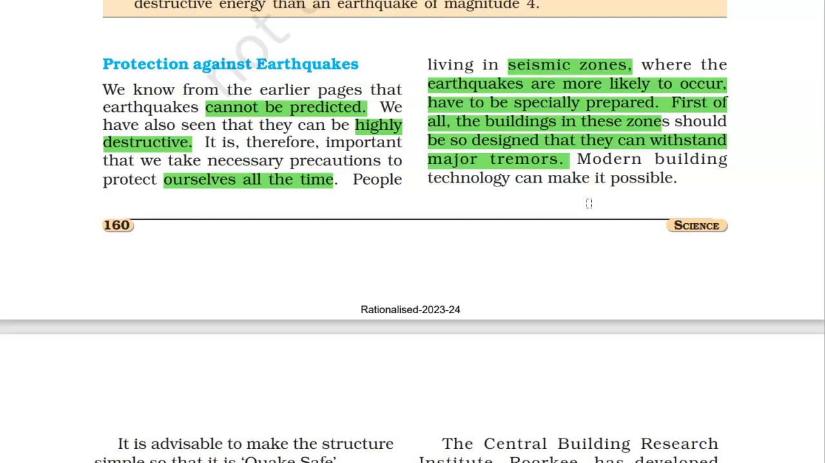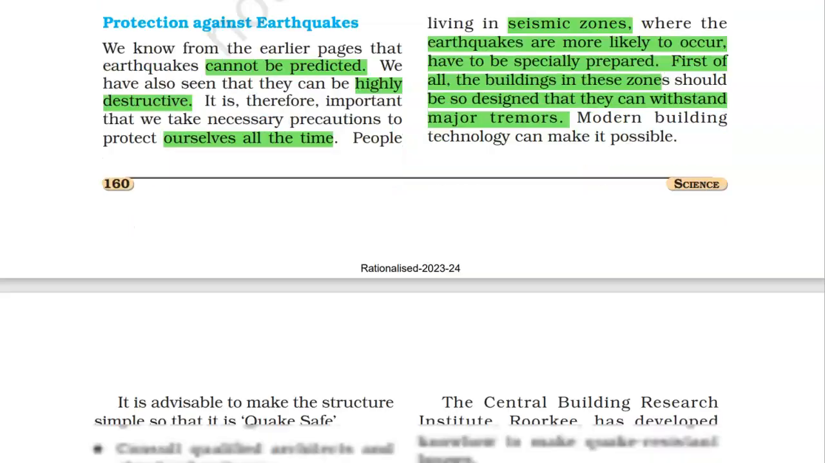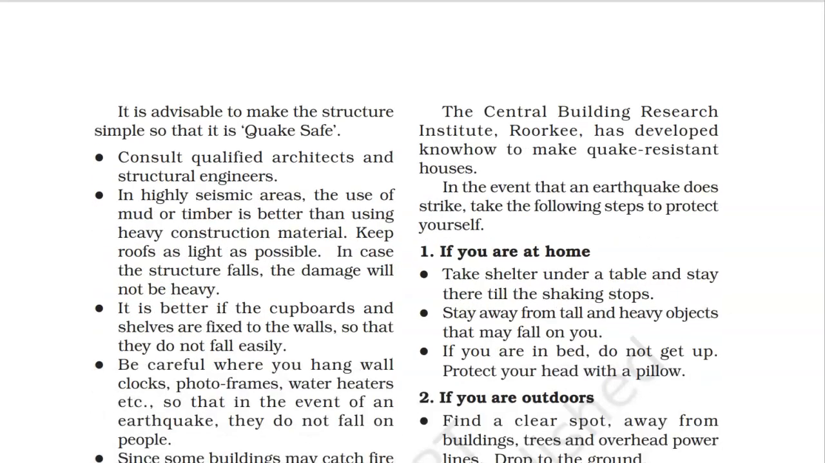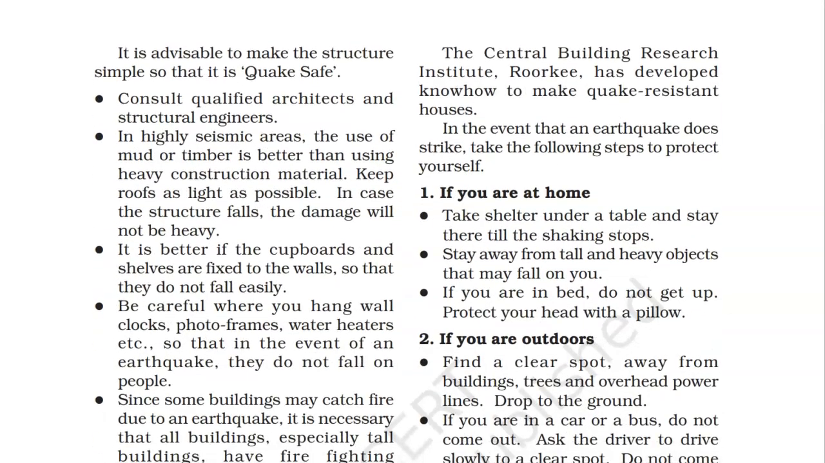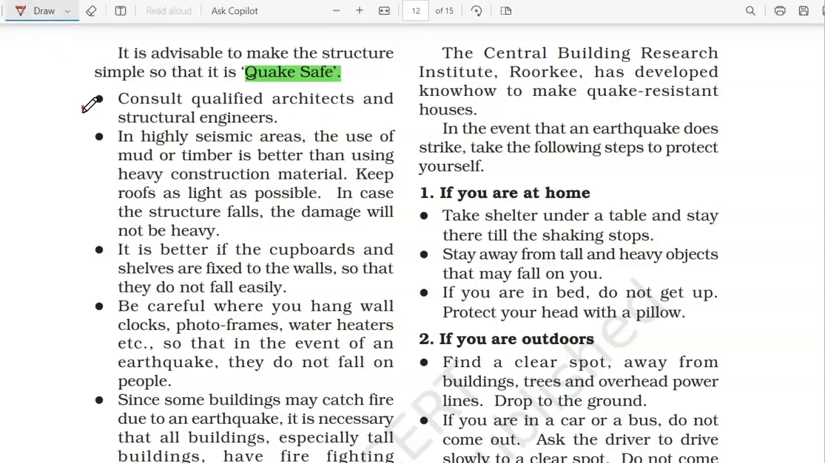Modern building technology can make it possible. Nowadays, as we are developing, we know a lot of modern building technologies which can help us minimize the loss, minimize the destruction caused by the earthquake. So we have to make the structure simple and quake safe. For that, we need to consult qualified architects and structural engineers who are qualified enough to make the structure quake safe.